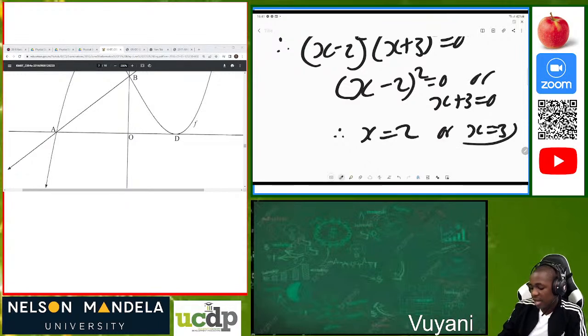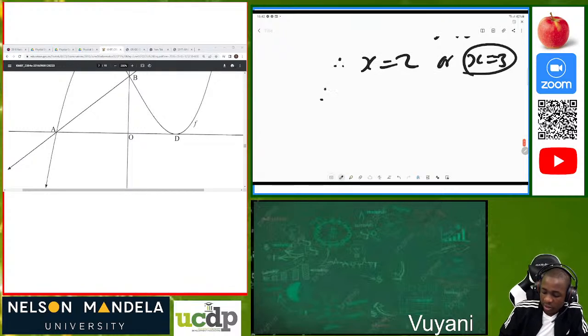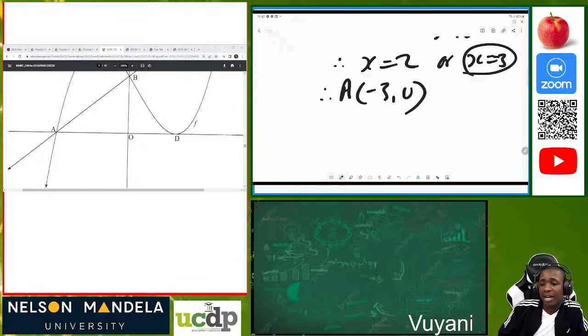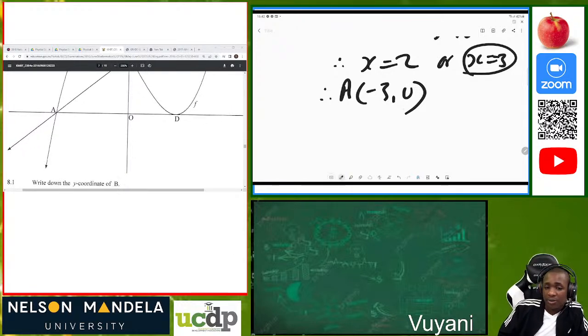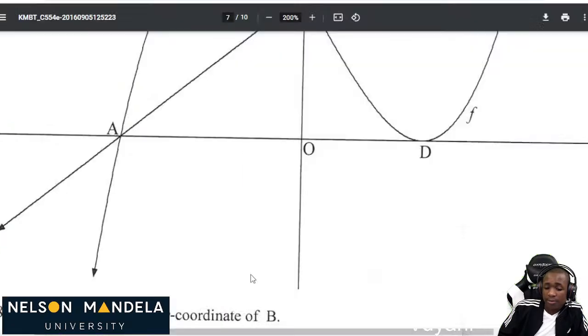We can see that A is on the negative x-axis, so therefore the coordinates of A are (negative 3, 0), because it's on the negative side. Okay, let's move forward. Is there anyone with any question? Please do ask if you have one.